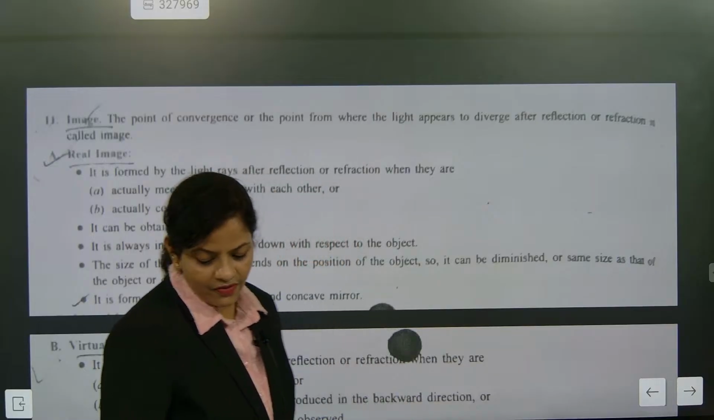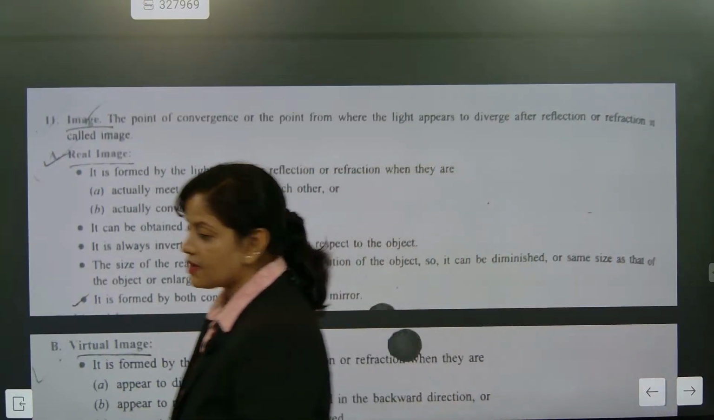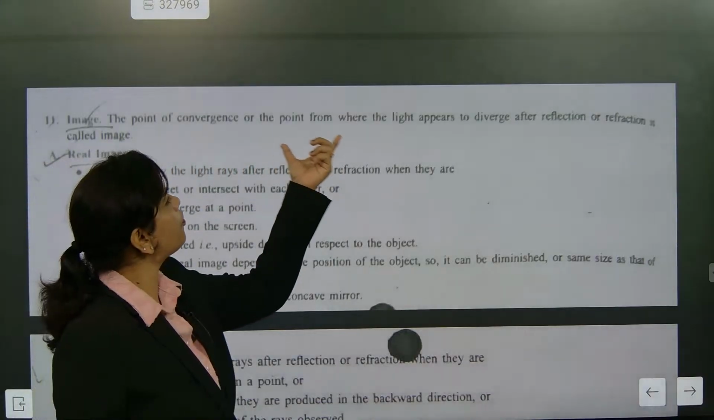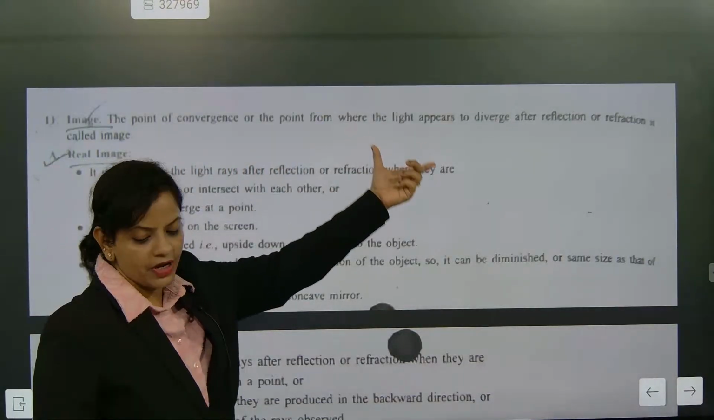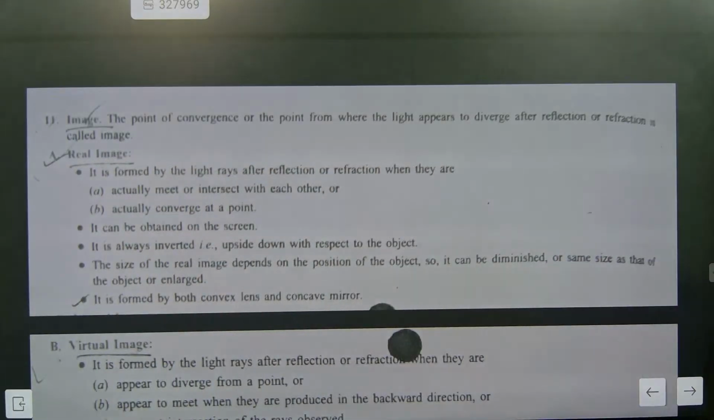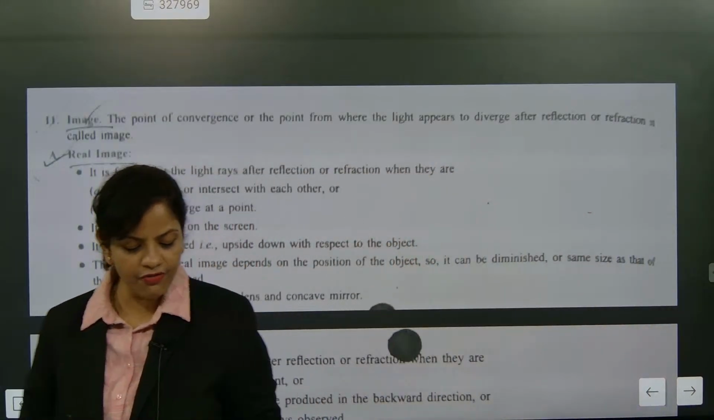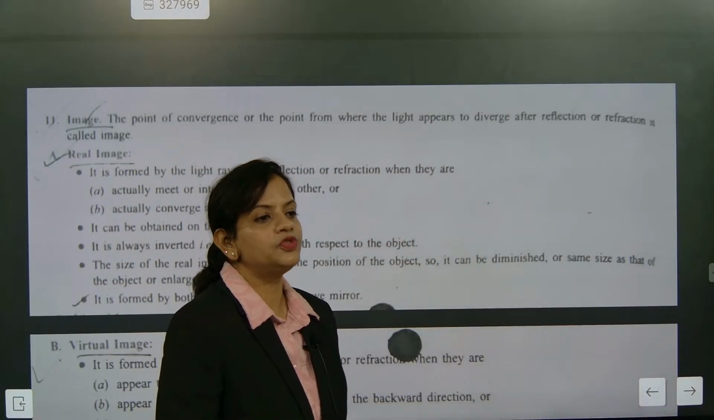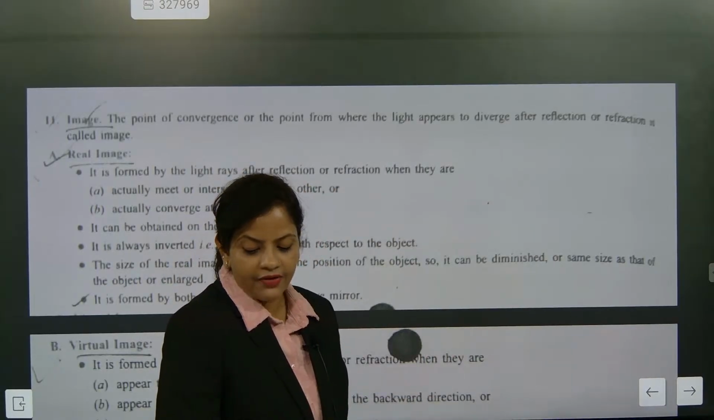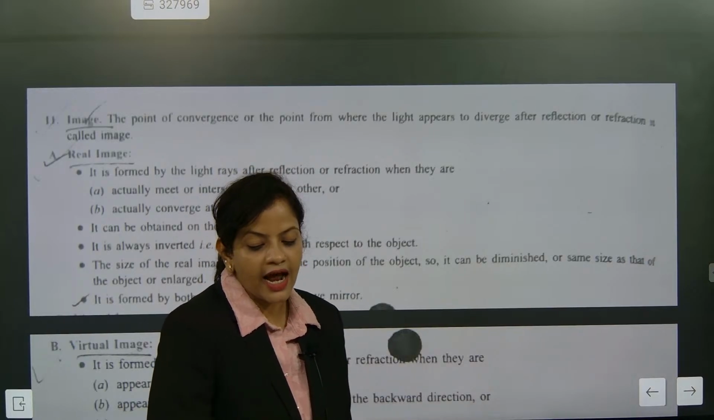Now look here. Everyone, please pay attention. Image. The point of convergence or the point from where the light appears to diverge will be considered as what? Image. So here we talk about image and object. If I am standing in front of a mirror, I will be the object, and whatever reflection is forming in the mirror will be considered the image. So that is object and image.